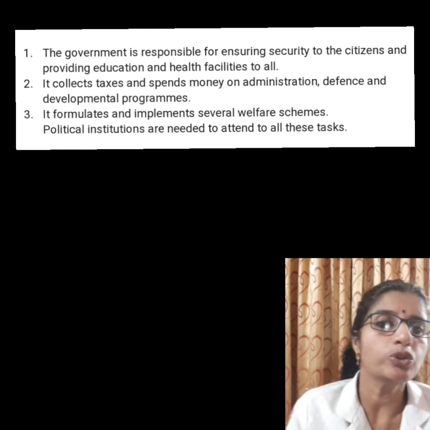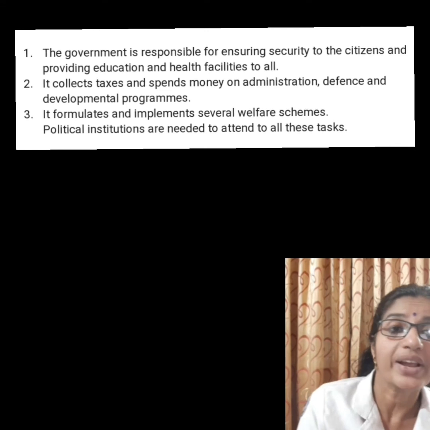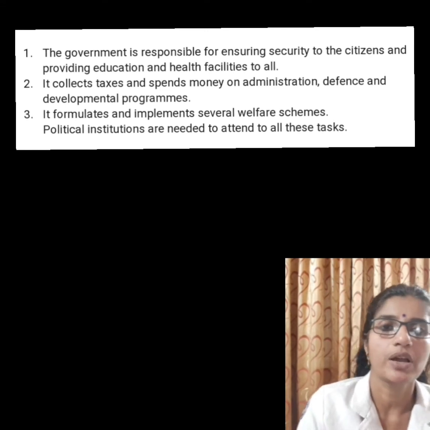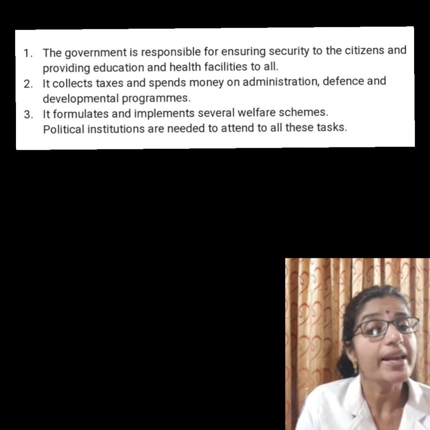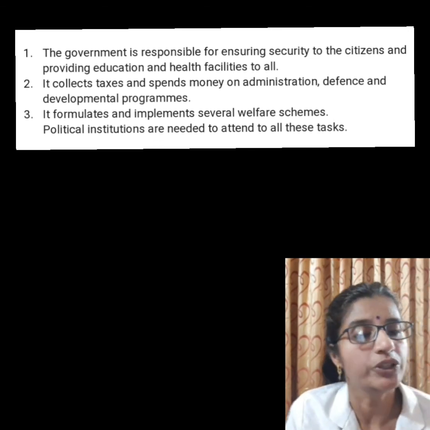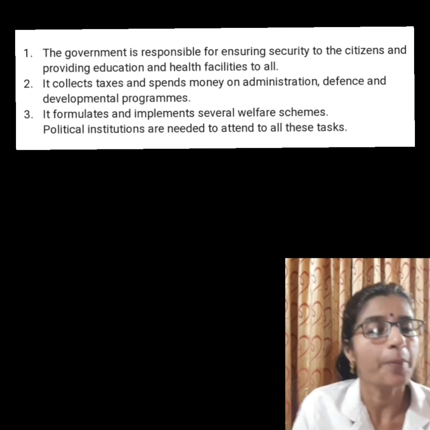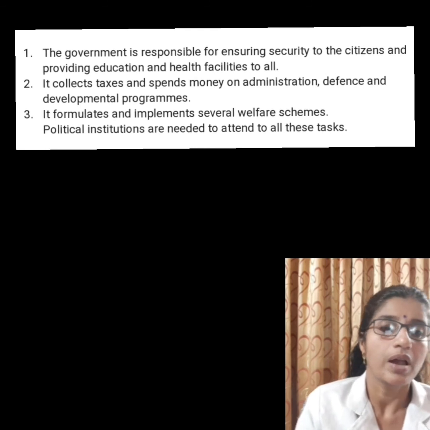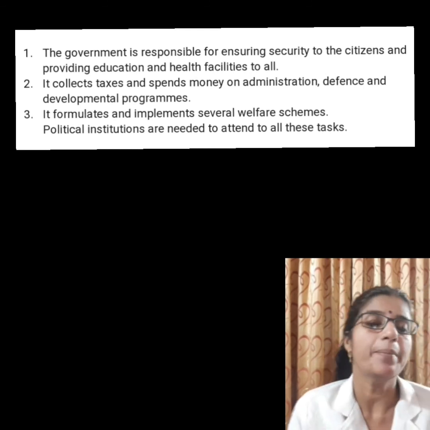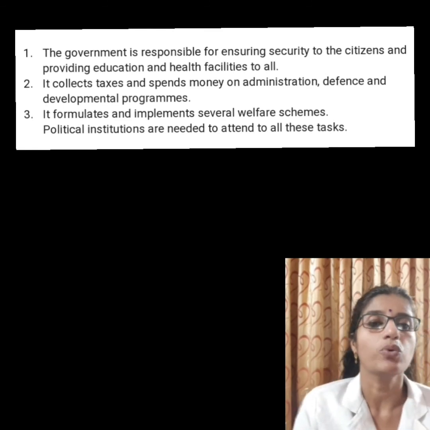The Constitution lays down certain duties for different institutions. These institutions are the legislature, executive, and judiciary. The legislature, or the Parliament, makes laws. The executive implements these laws and the judiciary enforces these laws.